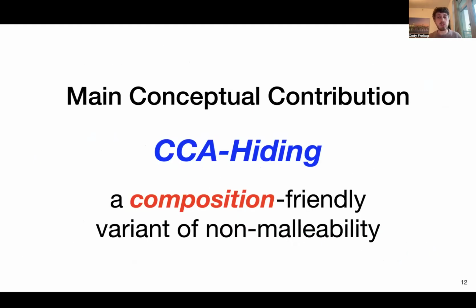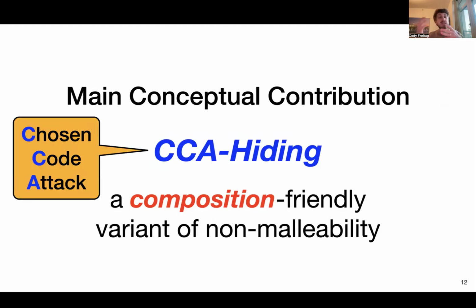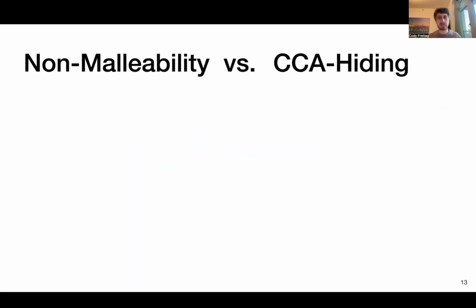And so the main conceptual contribution of this work is a new notion of non-malleability, at least that we formally explore for the first time, called CCA hiding. And what I want you to take away from this is that this is a composition-friendly variant of non-malleability. So CCA follows the nomenclature from, say, CCA encryption or CCA commitments, where there it's chosen ciphertext attack or chosen commitment attack. And here CCA we're using to refer to chosen code attacks. So let me next formalize how we define non-malleability and use that to compare this new notion of CCA hiding.